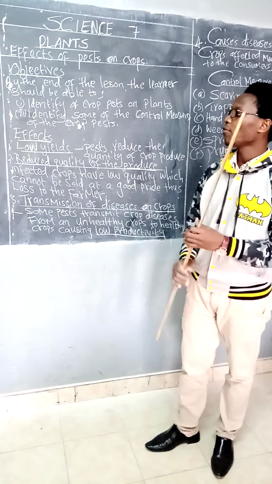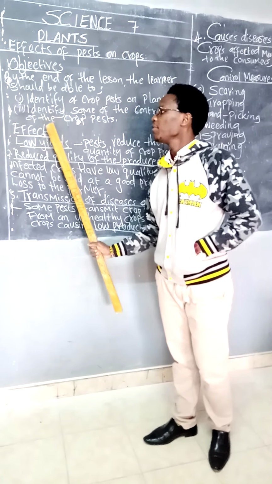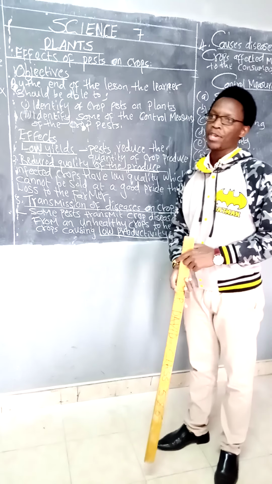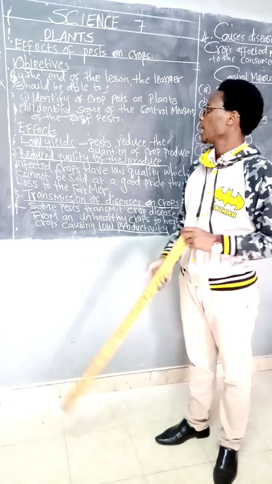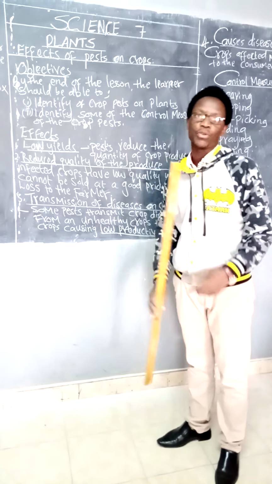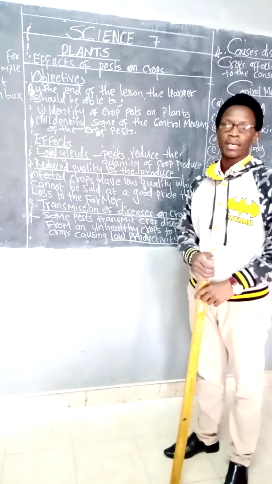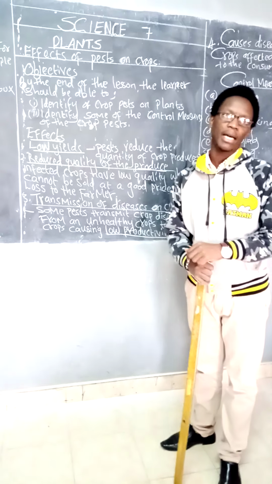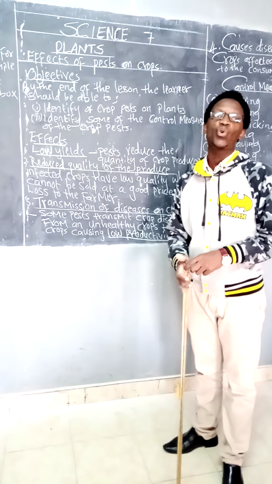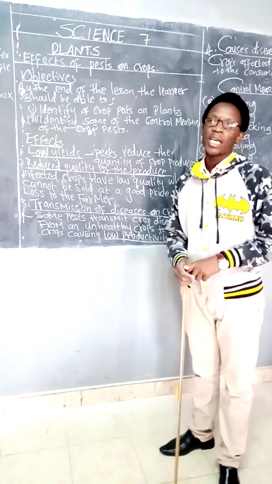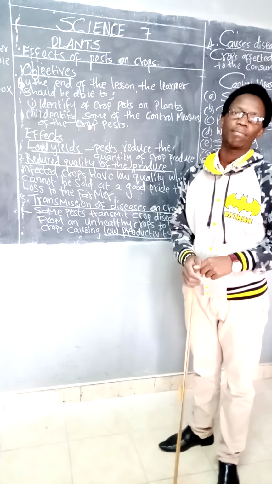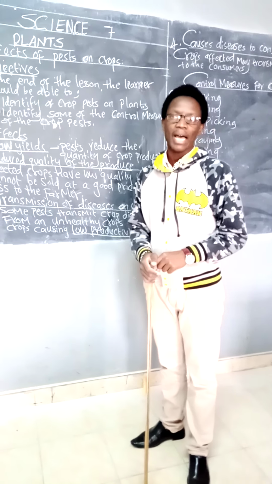So some of the effects of pests on plants. One is low yields. Pests reduce the quantity of crop produce. Just like what I said last time, if you have a piece of land, which is an acre, and you normally harvest 200 bags of maize, when the crops in that piece of land are attacked by the pests, what happens?